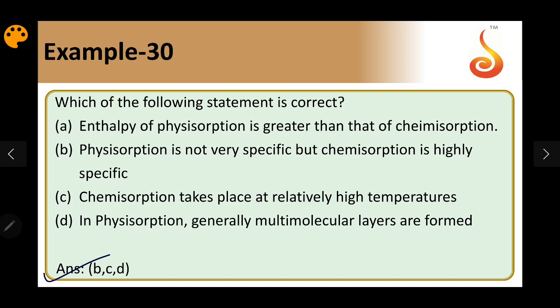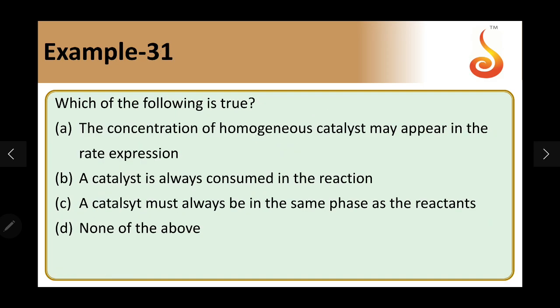Example 31. Which of the following is true? The concentration of a homogeneous catalyst may appear in the rate expression. In the case of homogeneous catalysis, it goes through intermediate compound formation. Now, if a reactant reacts with the catalyst to form an intermediate compound, and that is the rate determining step, then in the rate expression we can get even the concentration of the catalyst.